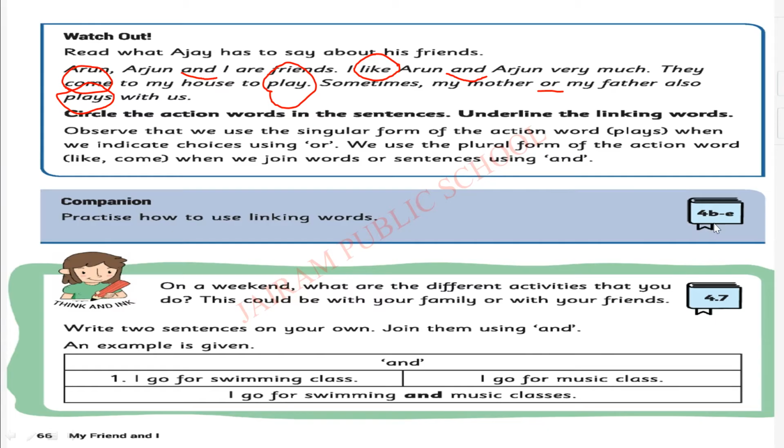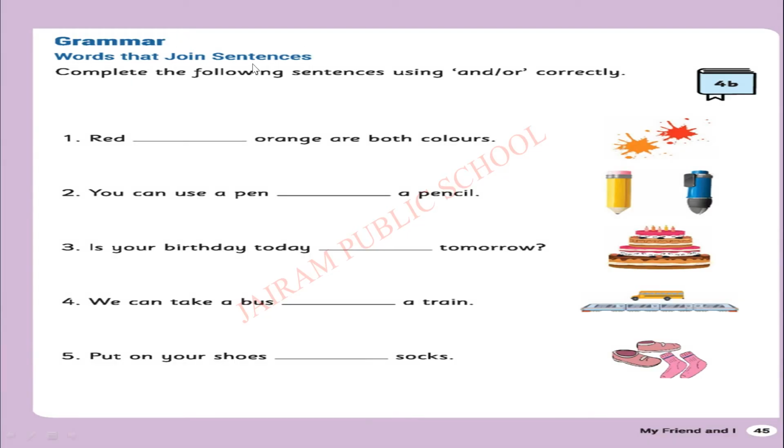Let's do the companion activity 4B. Words that join sentences, so words that join sentences are called what? Yes, linking words, otherwise called conjunctions. Complete the following sentences using and or or correctly. So we are going to write and or or in the given blank, but we should write properly. We should check the action word, whether it is given in singular or plural form, and we should check the choices. We should check the sentence.